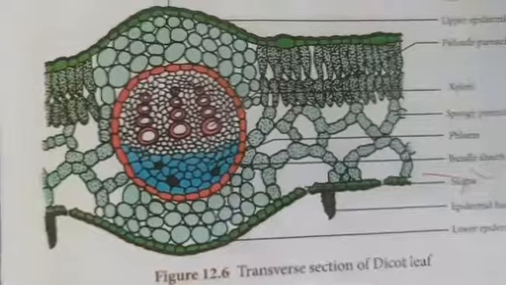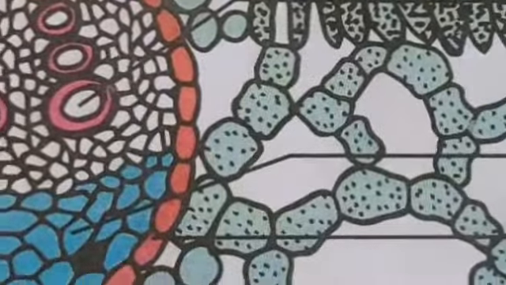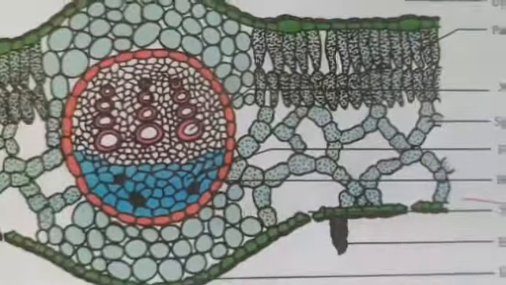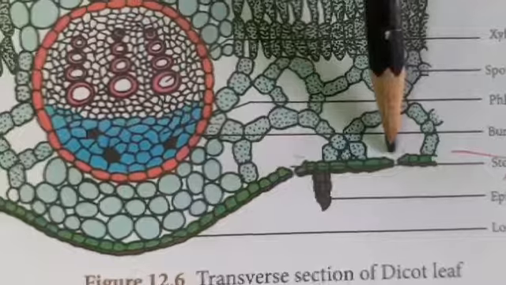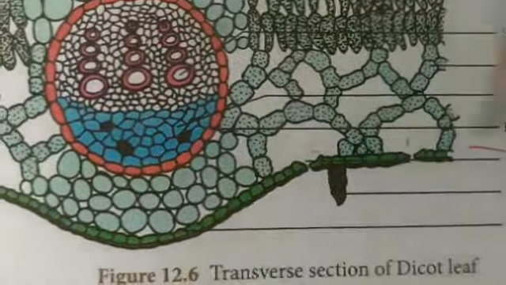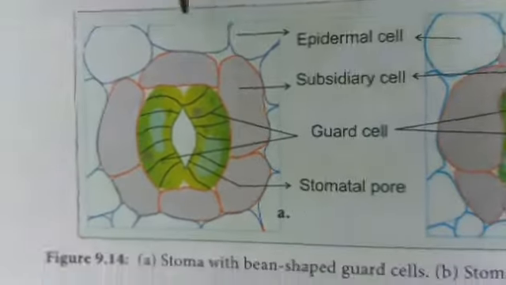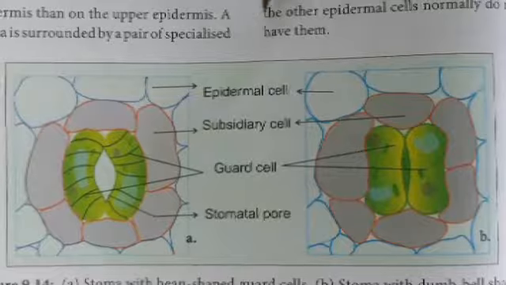The minute pores present in the epidermis of the leaves are called stomata.